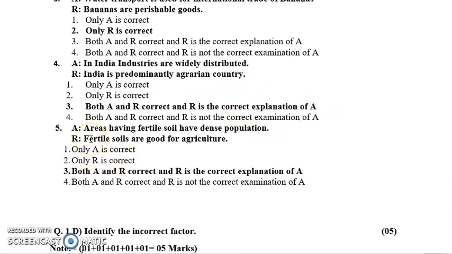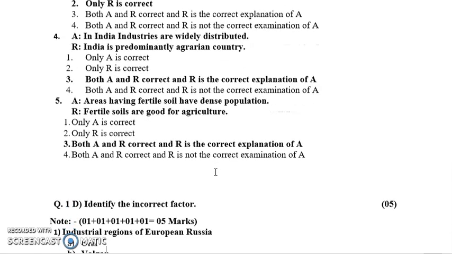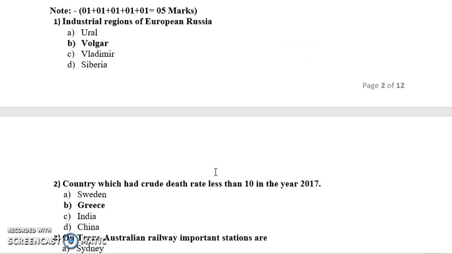Next, the assertion is areas having fertile soil have dense population, and the reasoning is fertile soils are good for agriculture. So the third statement, that is, both A and R are correct and R is the correct explanation of A, is the right answer, as fertile soil is definitely good for agriculture, and wherever the soil is fertile you can see a large amount of human settlements, and because of that the population is very dense.